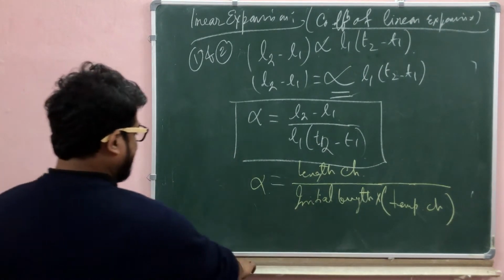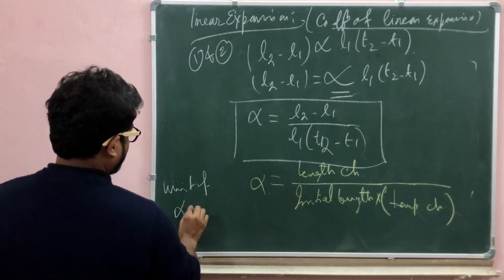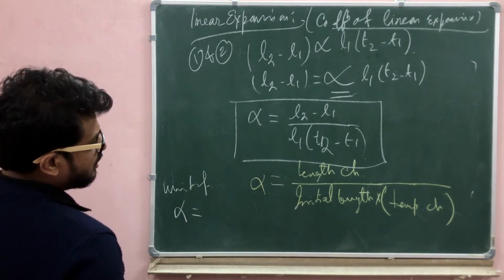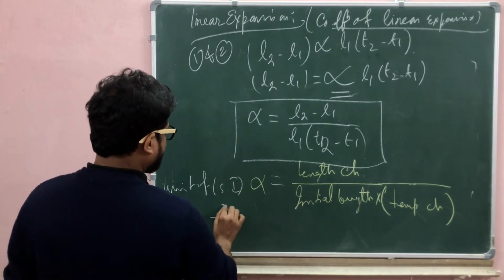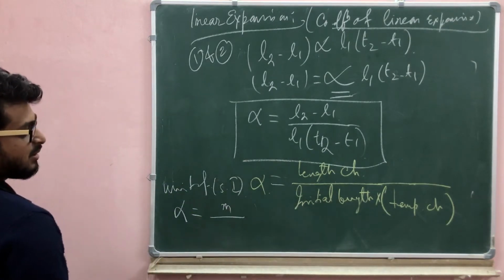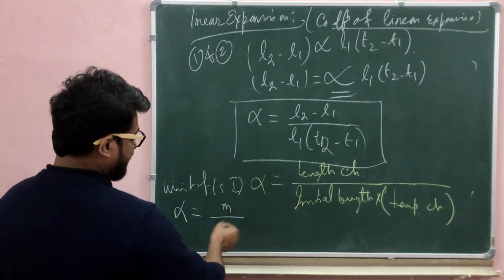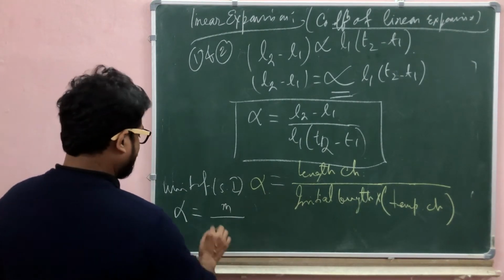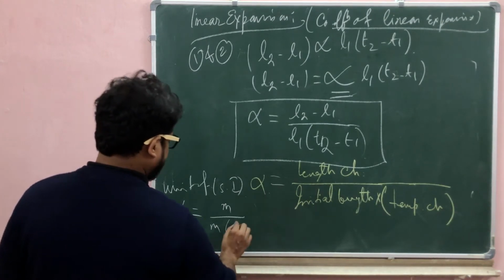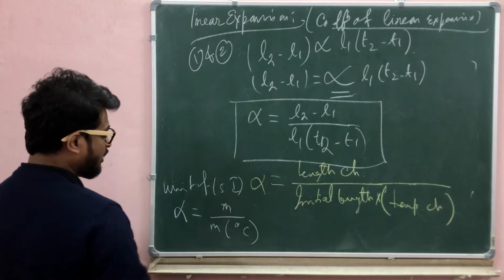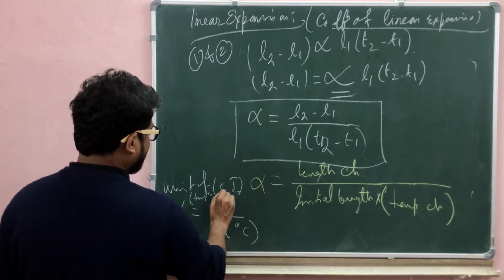Next we study the unit of alpha. The SI unit of length is meter, so the length difference or length change is in meter, the initial length is also in meter, and the change in temperature is in degree centigrade.